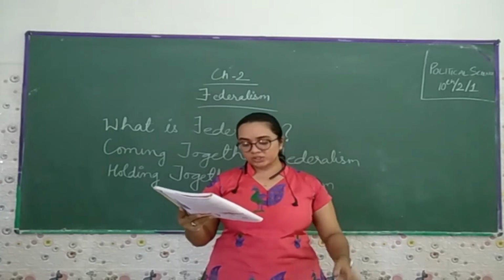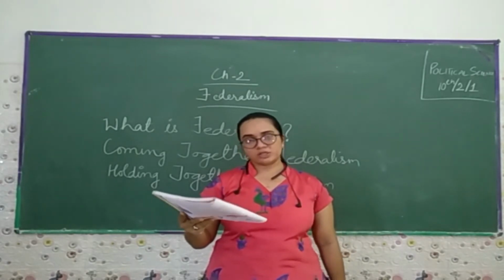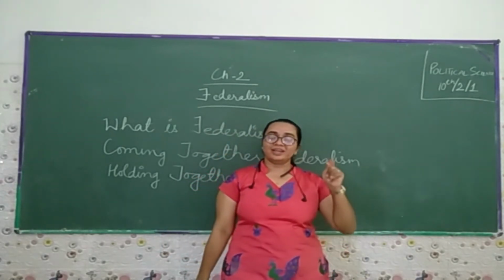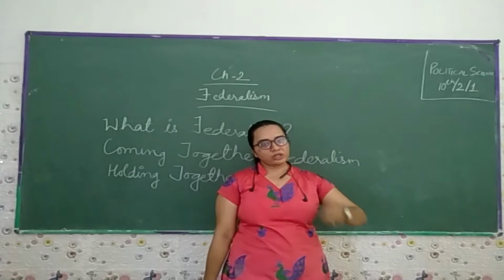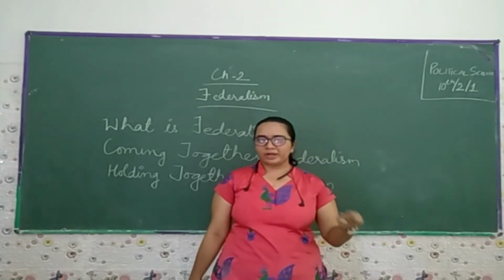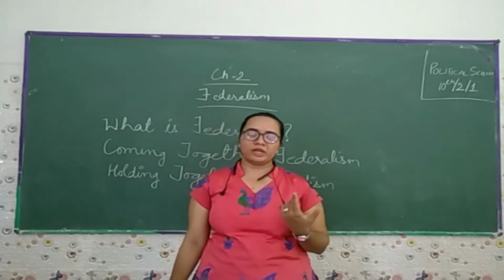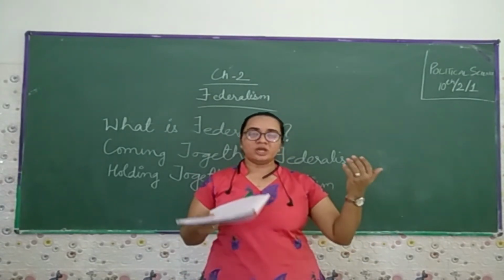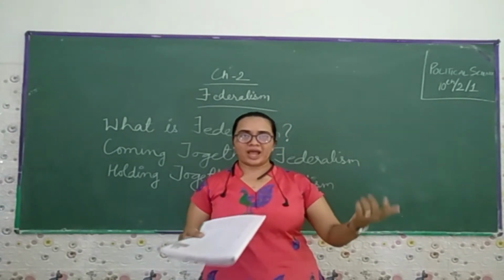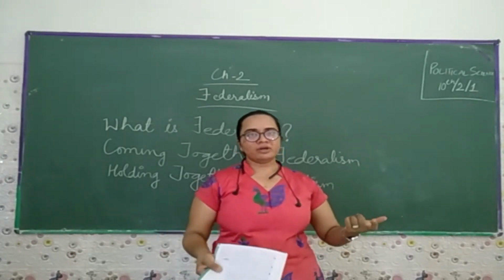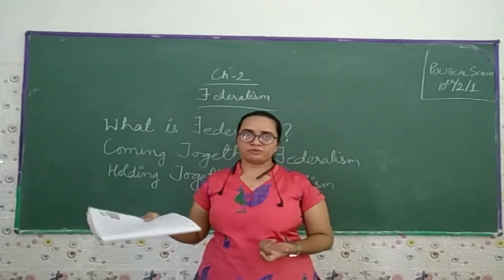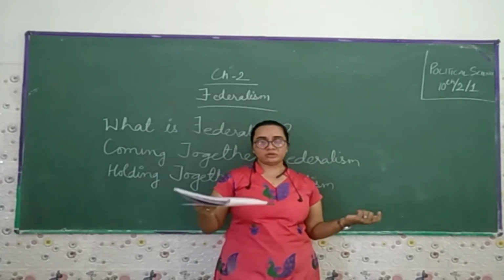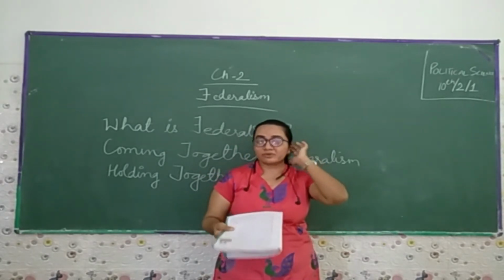fifth one. Courts have the power to interpret the constitution and the powers of the different levels of the government. Yes, the judiciary has all the power if the central or union government and the state government are not doing the work according to the constitution and the jurisdiction. So the judiciary, whether it's the Supreme Court, the High Court, or the Session Court, has a right to intervene in this work, because you are not going according to the constitution and the civil rights.